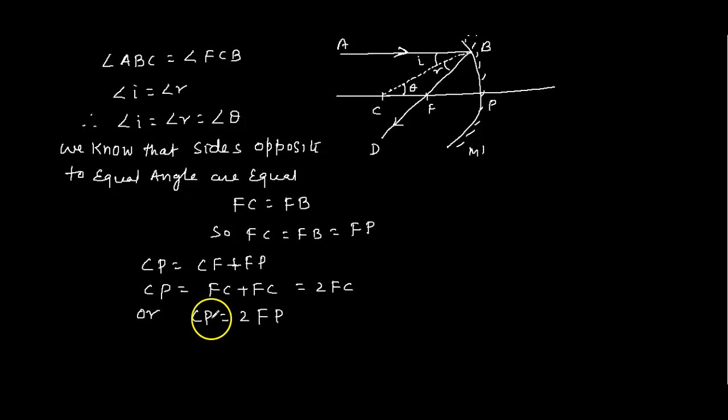What is CP here? CP is the radius, from here to here. So the radius is equal to 2 into FP, and FP is the focal length. So I can write therefore F is equal to R by 2.